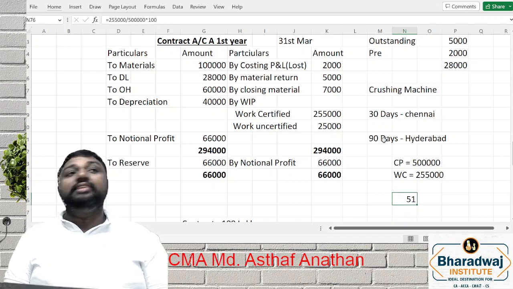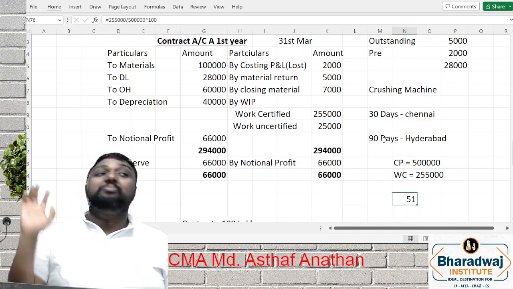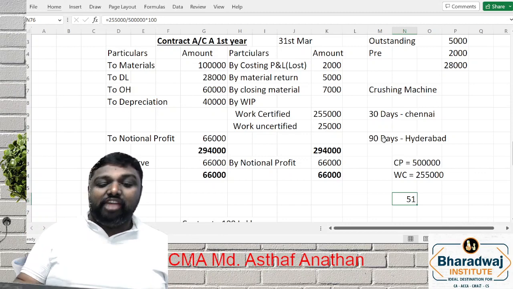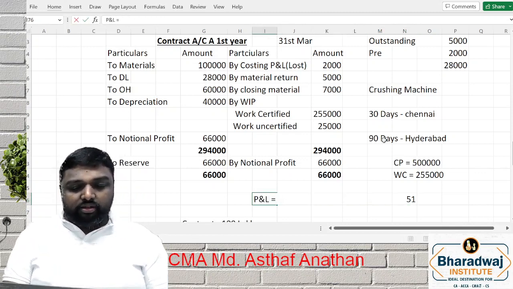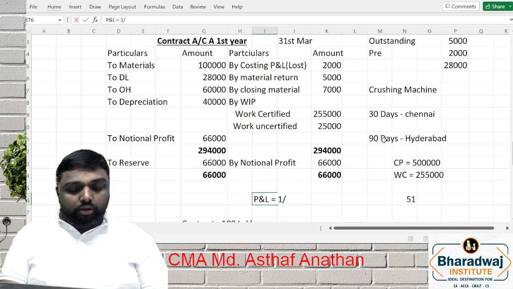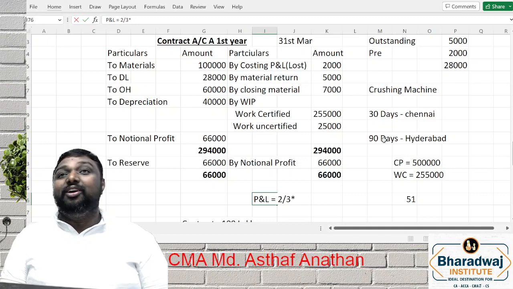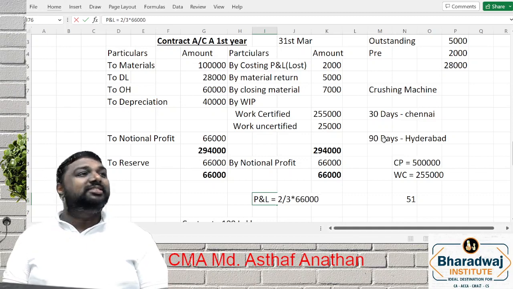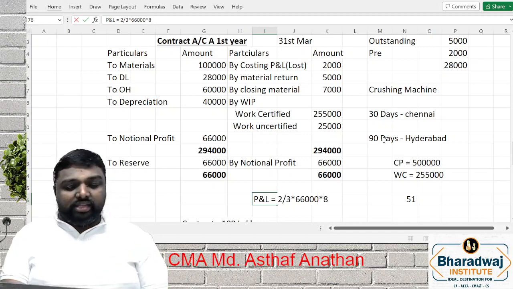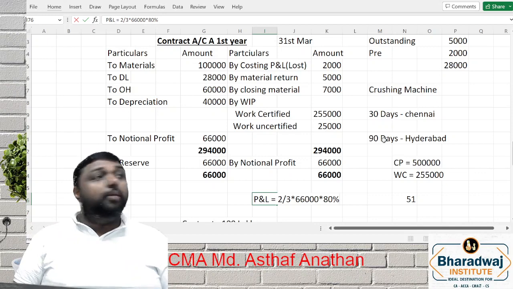That is above 50 percent. So what amount will we treat as profit? 2/3 into notional profit, which is 66,000, into cash received by work certified, let's say 80%.